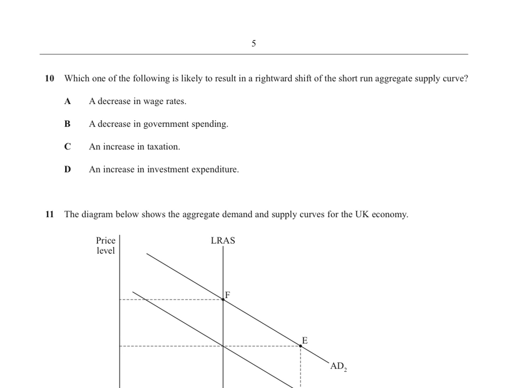Anyway, question number 10 is, which of the following is likely to result in the rightward shift in the short run AS curve? Now for me, I always used to draw in the diagram. So we've got AD there, and it's going to the right, so we've got SRAS1. Now remember, anything that makes the short run AS curve shift is a change in a firm's cost of production. And if it's going this way, this means firms' cost of production must be going down because they can supply more. So we're looking for anything that could make the cost of production go down. Right, a decrease in wage rates. Right, we've already got it, so the answer is A.